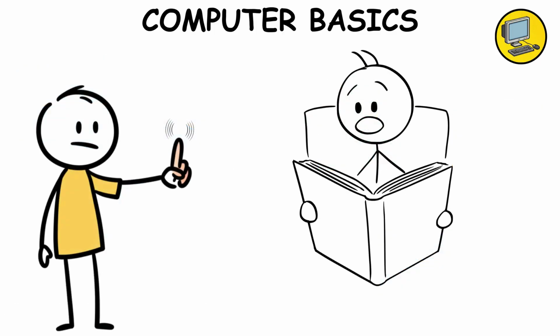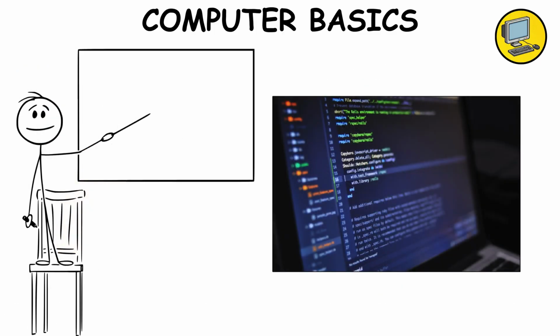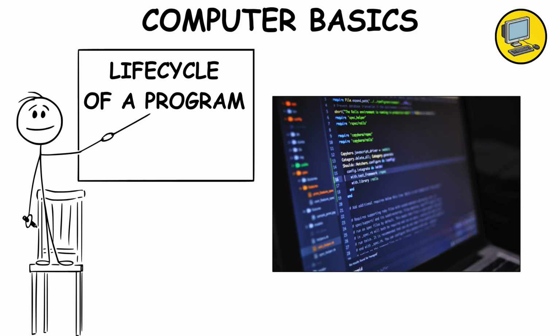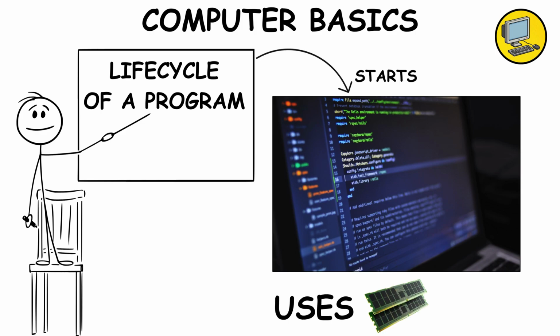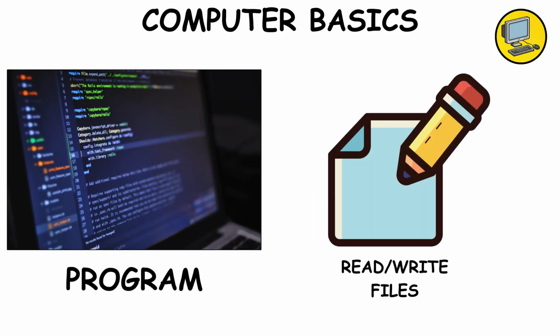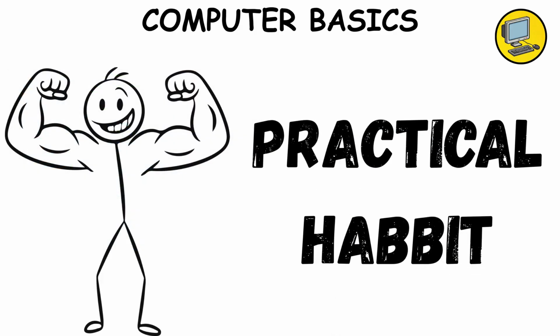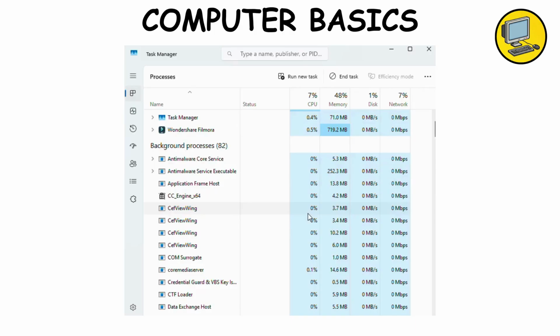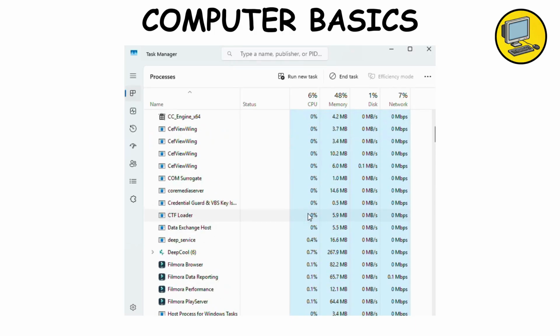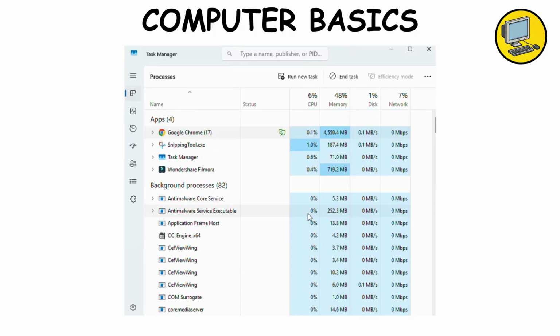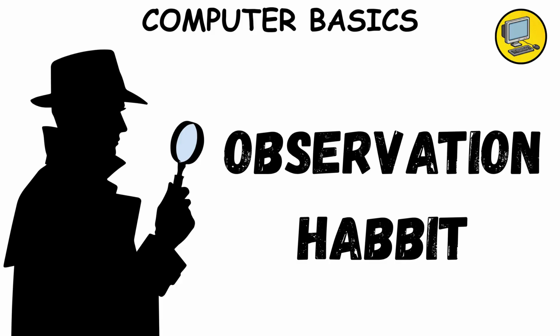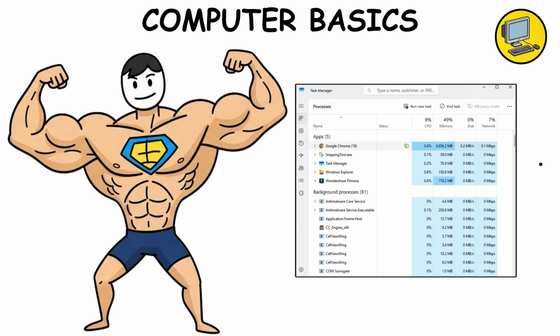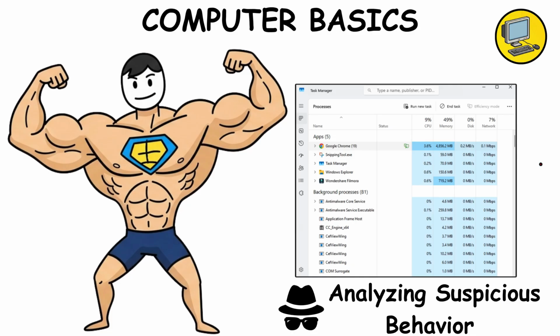You don't need to memorize every tiny spec, but you should understand the life cycle of a program. It starts, uses memory and CPU, reads and writes files, and then stops. A little practical habit? Open Task Manager or Activity Monitor. Launch an app and watch which processes light up and gobble RAM. It's like spying on your computer's heartbeat. And trust me, this observation habit will make you 10 times sharper later when debugging or analyzing suspicious behavior.